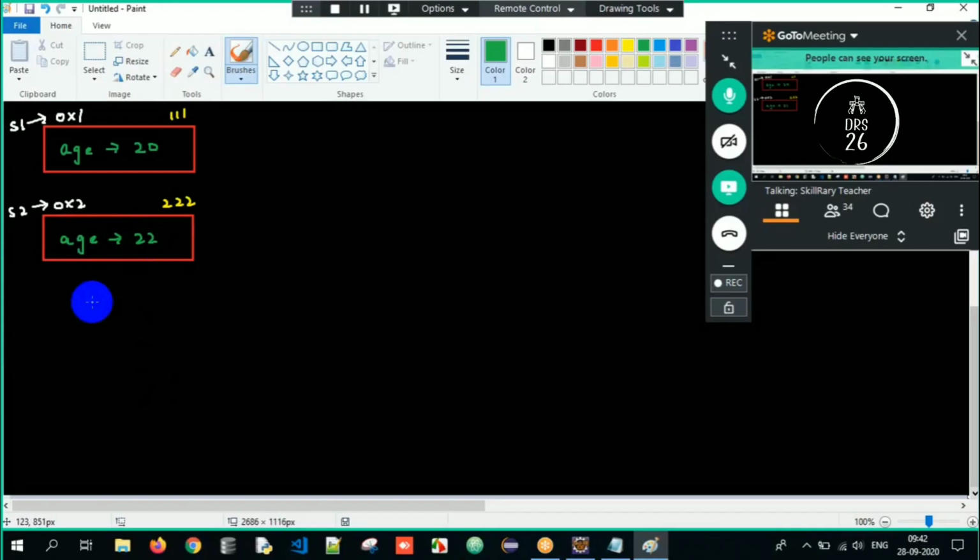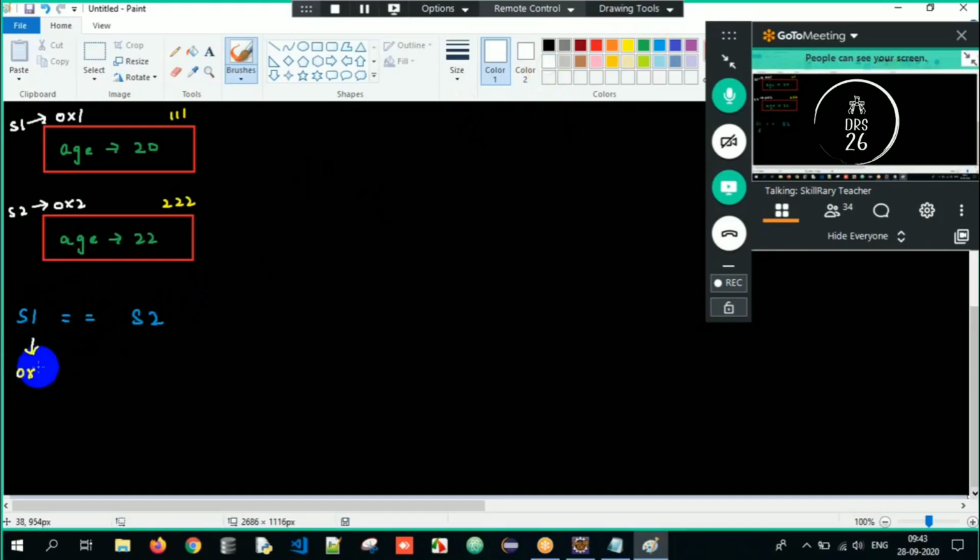Clear? Understood, right? So there are two student objects, S1 and S2, and S1 is pointing to the address 0x1 wherein the age is initialized to 20. S2 is pointing to the address 0x2 wherein the age is initialized to 22, and the respective hash codes are 111 and 222.